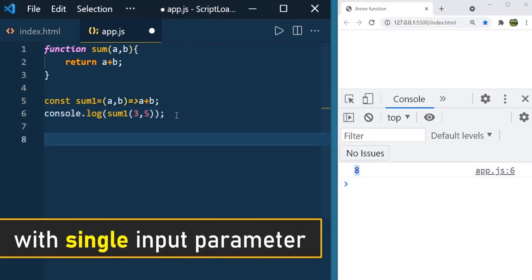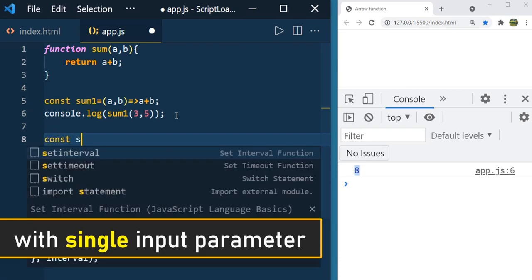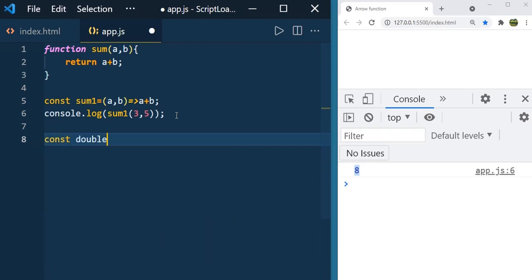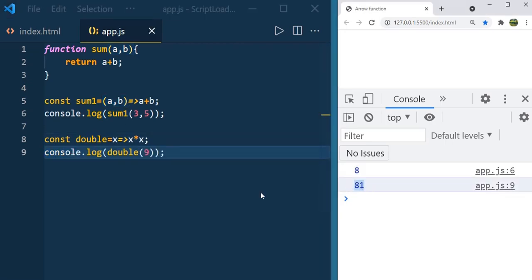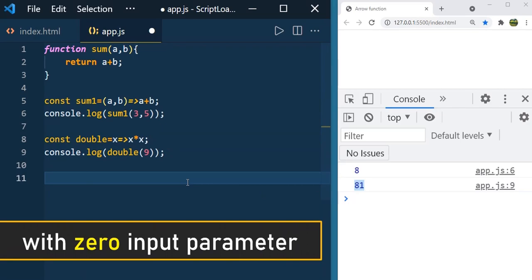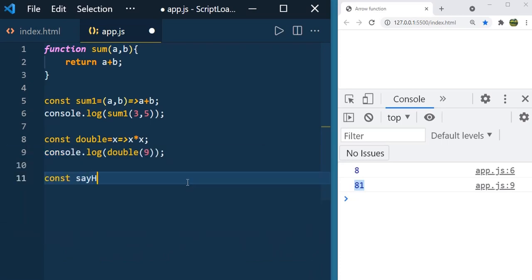Now let us define an arrow function with a single parameter. Let's say double, and it takes a single parameter, let's say x, and returns x multiply x. When you have a single parameter, you don't need to use parentheses. You can simply define it like this. You can see the result 81. When the function does not accept any parameters, in that case you must use the parentheses. Let's say like this, say hello.